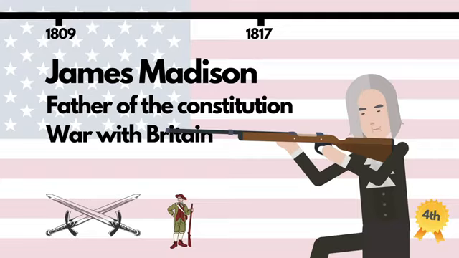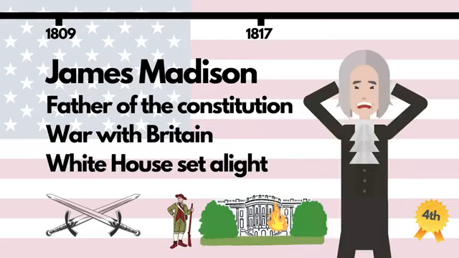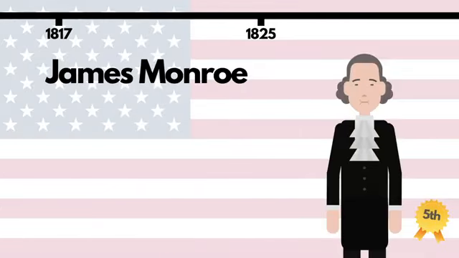Though the British defeated US forces in several skirmishes, and even attacked Washington and set fire to the White House, the war's result was ultimately inconclusive, though future President Andrew Jackson's victory at New Orleans convinced the Americans that they'd been victorious. James Monroe was next, a former soldier who'd fought against the British in the American War of Independence,